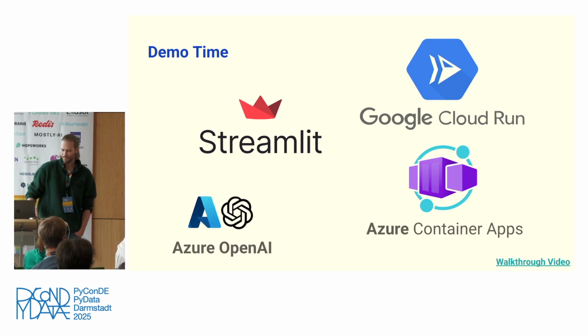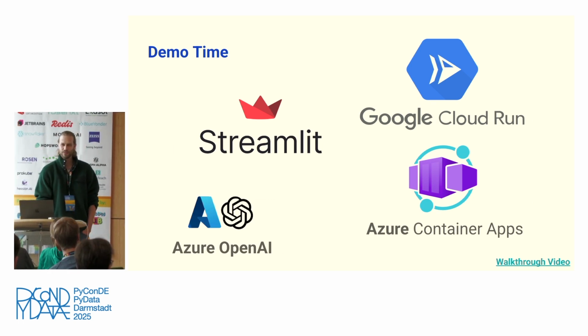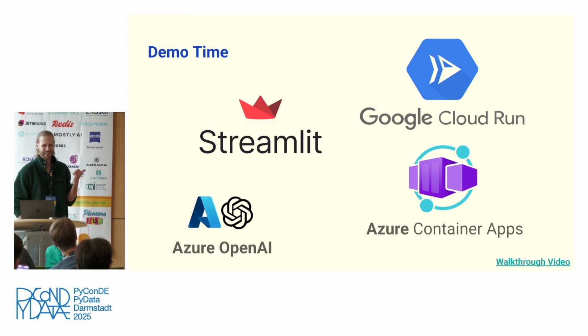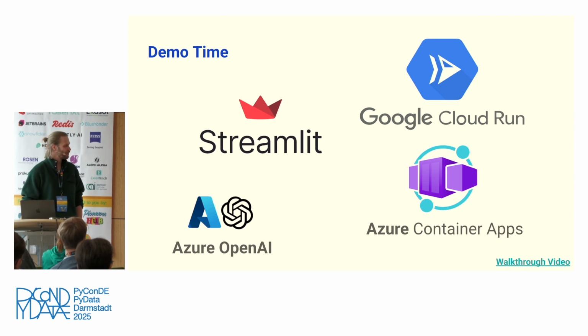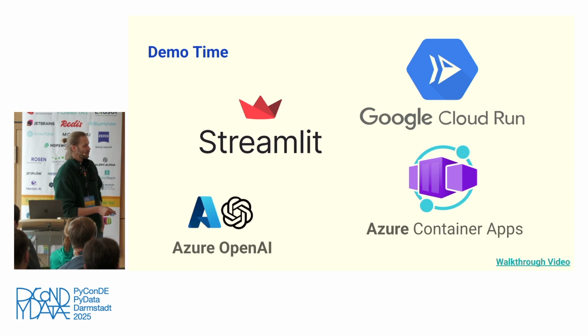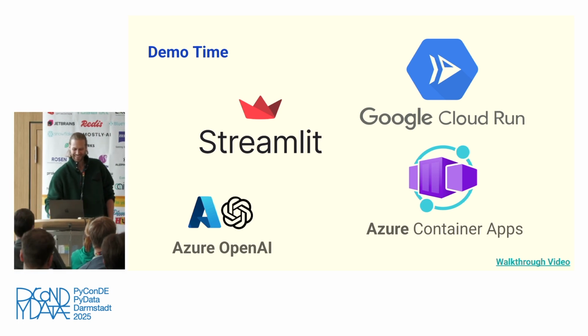Okay, so now it's time for a quick demo. We deployed this last year for the European election the first time. We had about 6,000 users who also asked questions. And then we did it again for the federal election now in February. This is a pretty simple web application based on Streamlit, and then Google Cloud Run or Azure Container Apps, whatever gave us the most free credits at the moment.